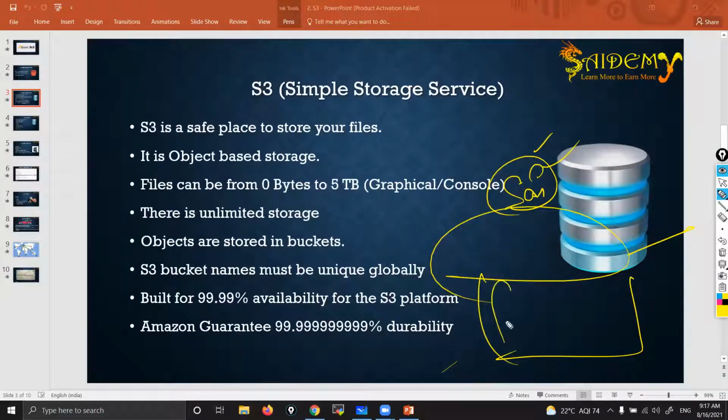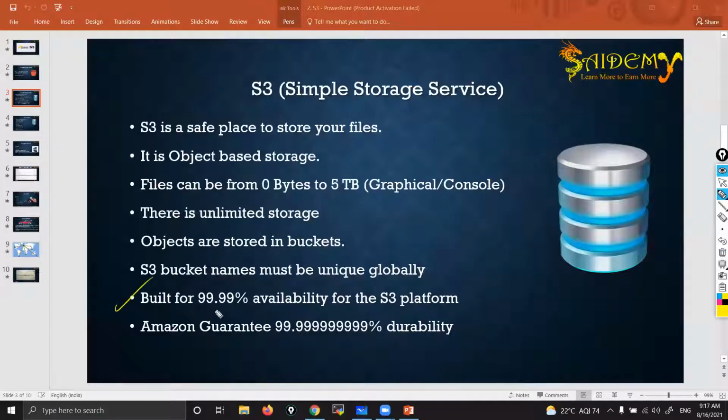Names must be unique. But inside you can create whatever folder you want. Inside objects you can give whatever name. But S3 bucket name must be unique to global. Remember that. It is built for 99.98% availability. That means, see, availability means, well, let's see one simple example.